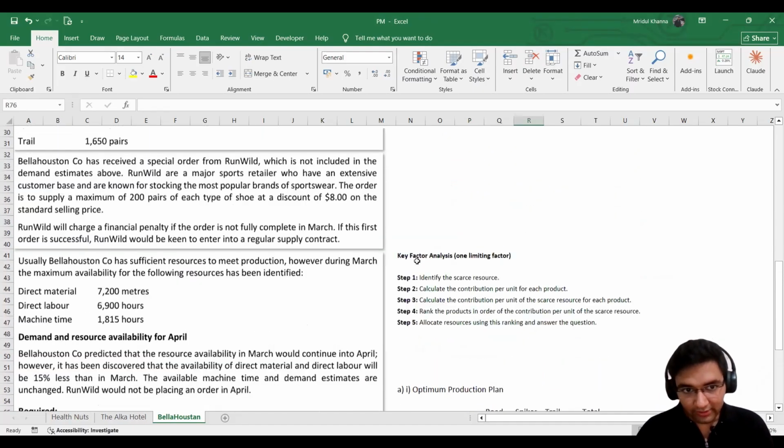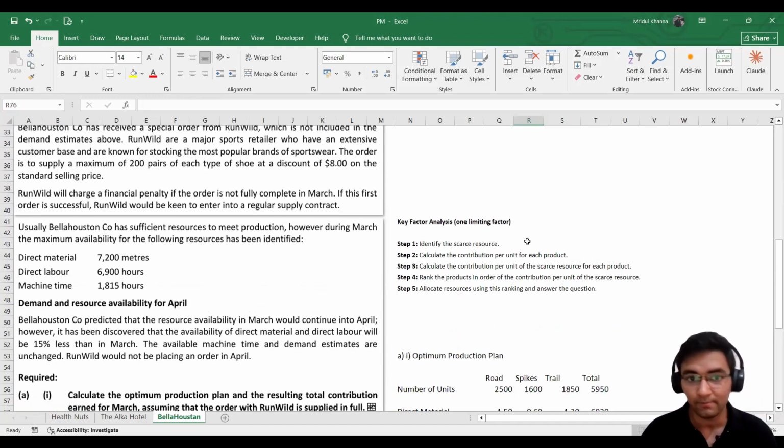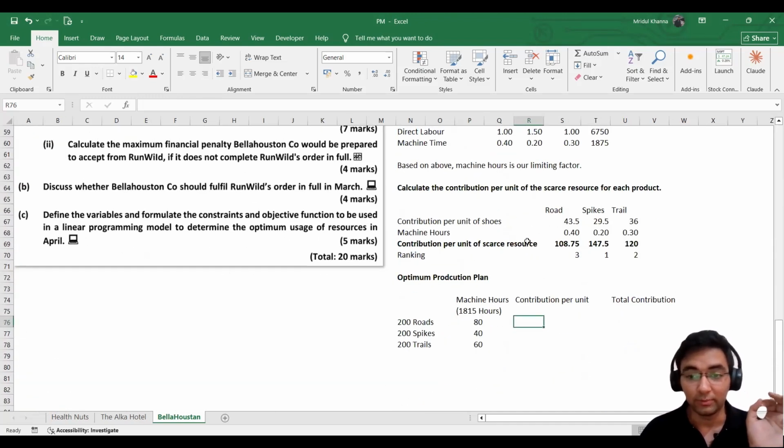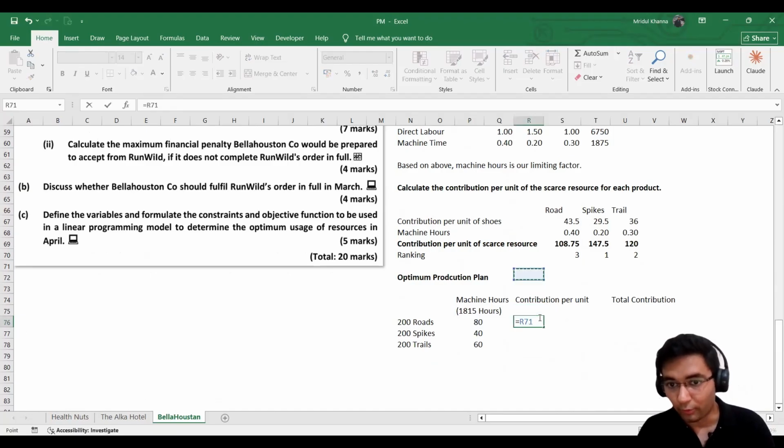Then we have contribution per unit. Remember, it was told to us that there was a discount while we were fulfilling the order of the Run Wild. It is $8 on the standard selling price. So if we are discounting $8 on the standard selling price, it is obvious that the contribution will also reduce by $8 because the variable costs are going to remain the same. So we will just subtract 8 from each of these contributions, so that we can calculate contribution per unit.